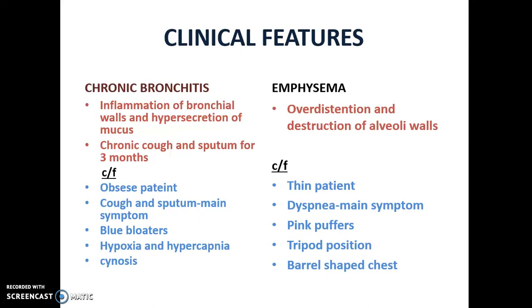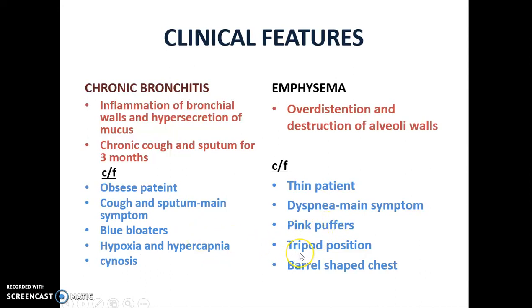and more oxygen. Because of this work, they will have a pink appearance, because they work more and more to get the oxygen. They breathe more and more to get the oxygen, so their body is always working, so they appear pink in color, that is pink puffers. But in chronic bronchitis, the problem is they are blue bloaters, because they are not getting enough oxygen, so there will be hypoxia and hypercapnia. So blue bloaters for chronic bronchitis and pink puffers for emphysema.